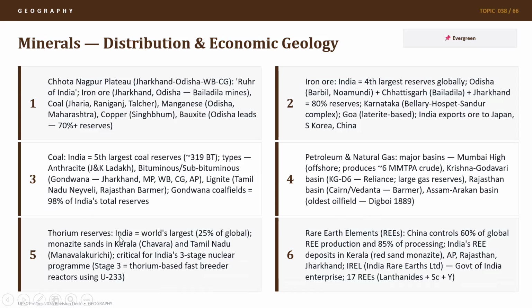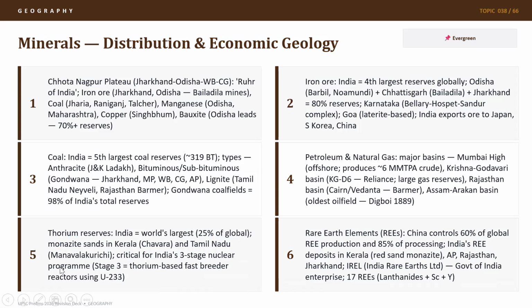Thorium reserves, we saw in the previous sessions of science and technology how fast breeder reactor has now reached criticality and why thorium reserves have now become very important for our nuclear energy future. India has the world's largest thorium reserves. 25% of the global reserves are with India, and thorium reserves are found in monazite sands of Kerala and Tamil Nadu.